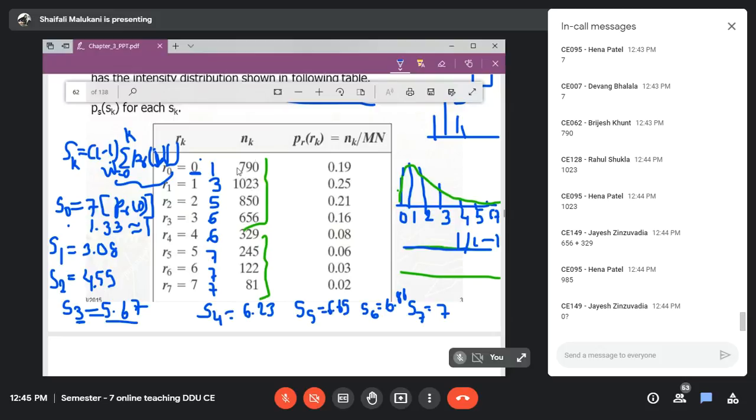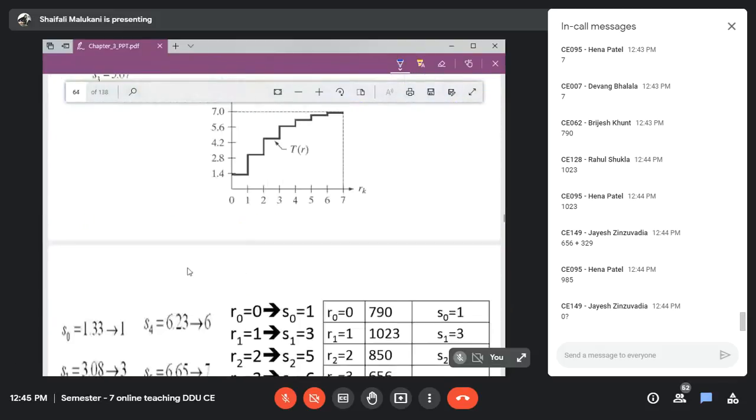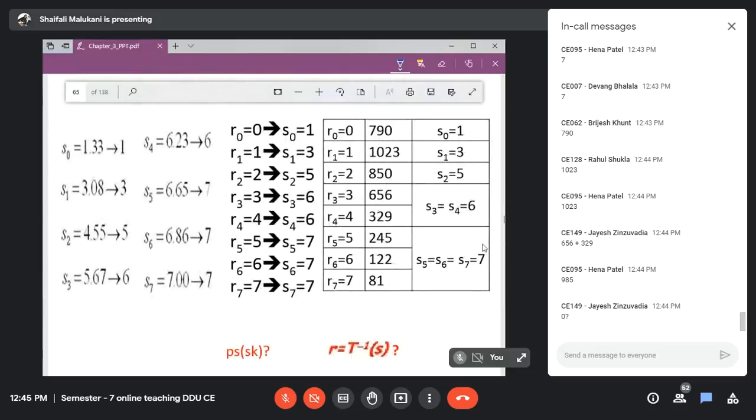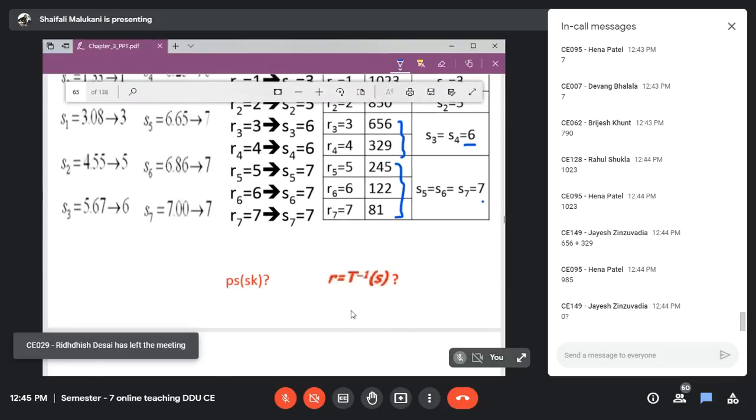See, these are the output intensities. In my input, if 0 occurs, I will replace it with 1. 1 occurs, I will replace it with 3. I will never replace any intensity of input with 2, 0, 4, right? And that is why they will not take place. So that is why their occurrence is 0. And if you take them, that is what we just discussed, that 1 will occur 790 times, 3 will occur 328 times, 6 will occur this 2 times, 7 will occur summation of this 3, right?